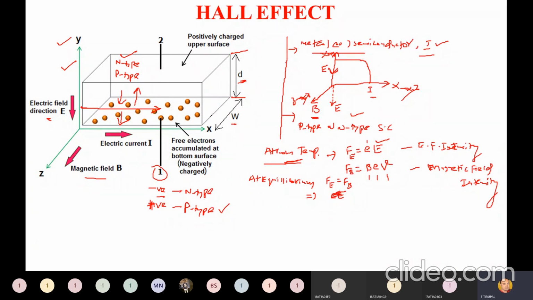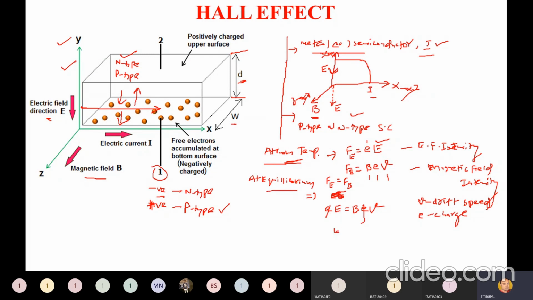So you equate these two equations. What do you get? e into capital E is equal to B into e into V, where V is called drift speed. In drift current we have studied, V is called drift speed. e is charge. Very, very important formulas, no? Please be careful. e gets cancelled because we are equating at equilibrium.